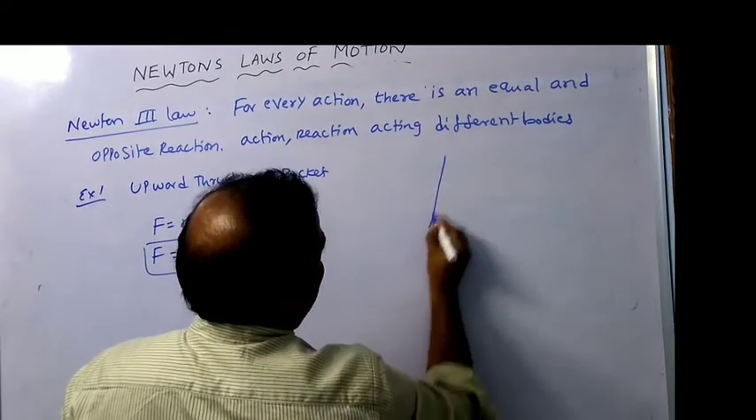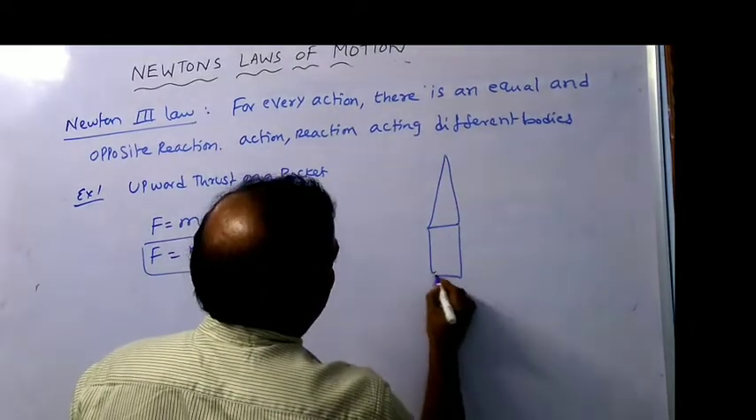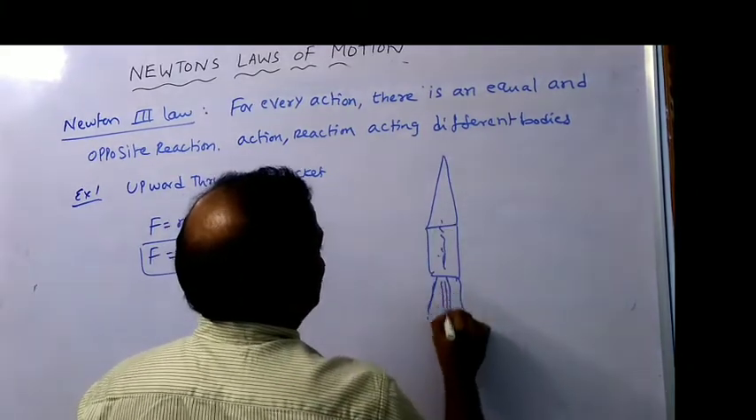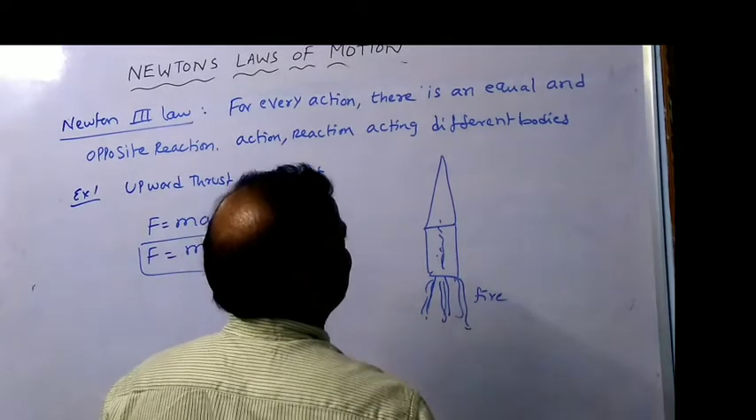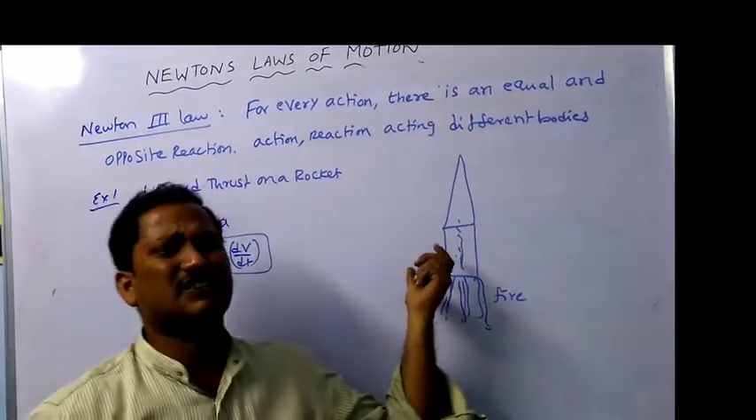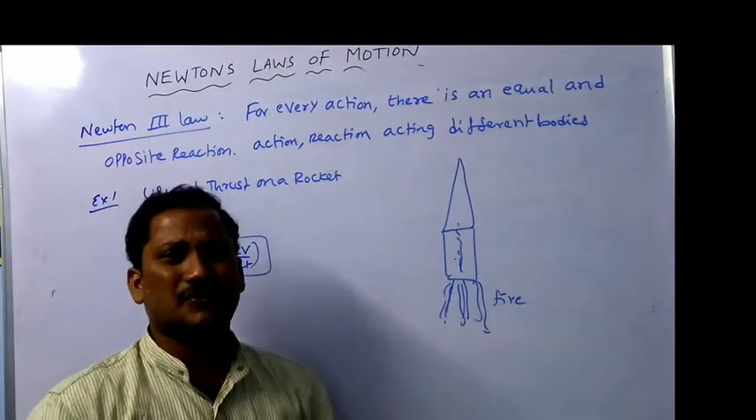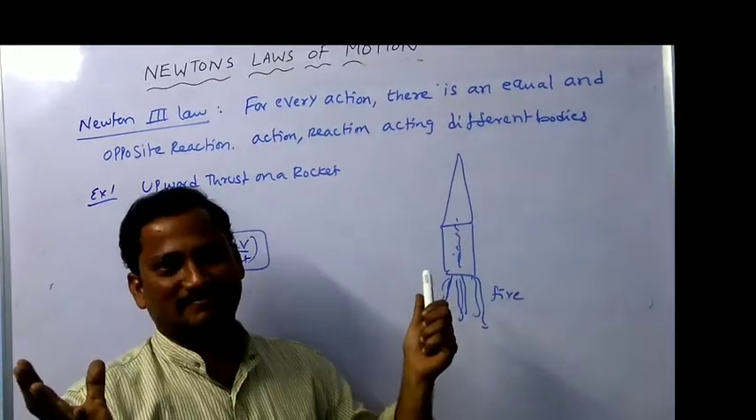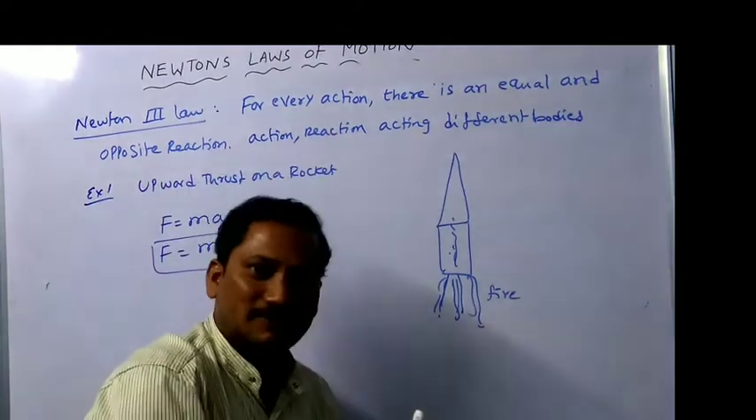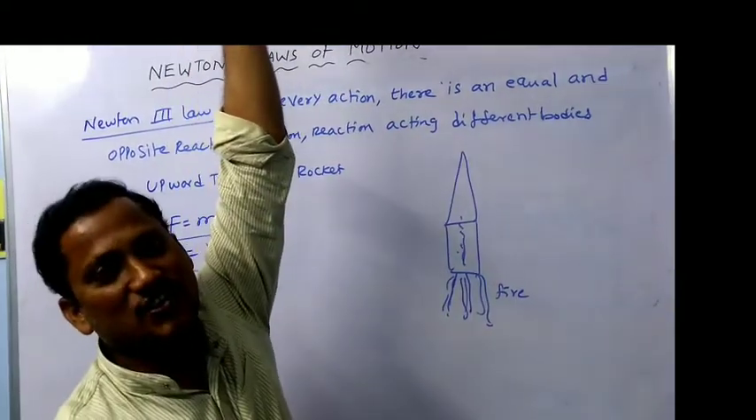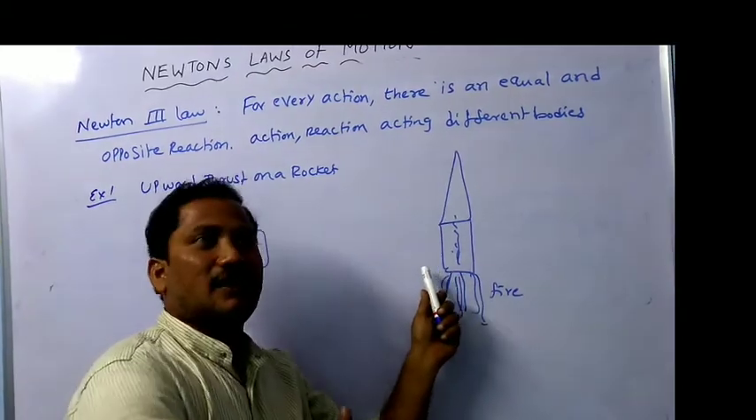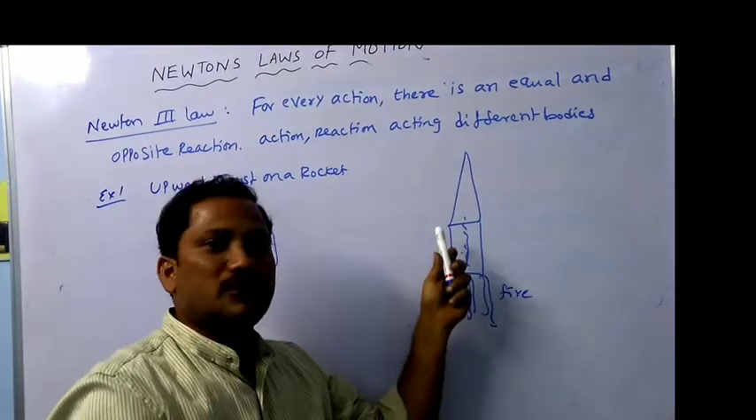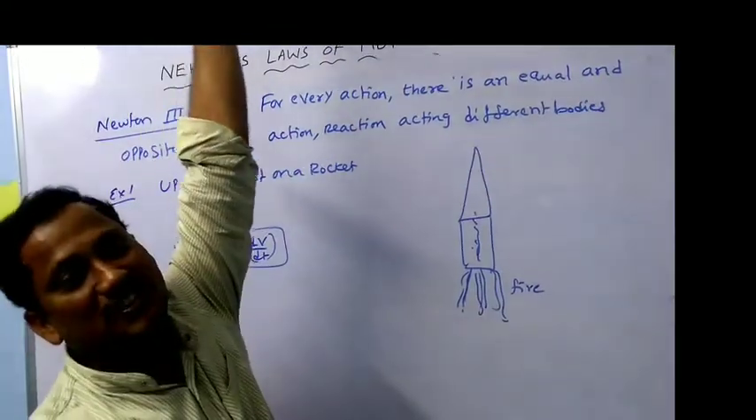Say for example, you take a rocket. The design of a rocket is made up of 4 parts. When it is launching, the first part will be exploded. That is the action, and it moves in the upward direction, that is the reaction. Then it goes to a certain height, and the second part will be exploded, that means burns. Due to that action, it moves some more distance, that is the reaction.